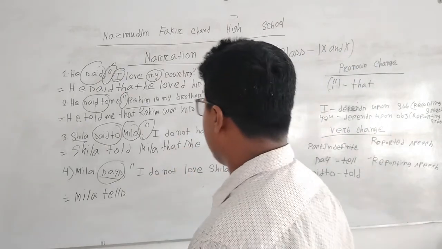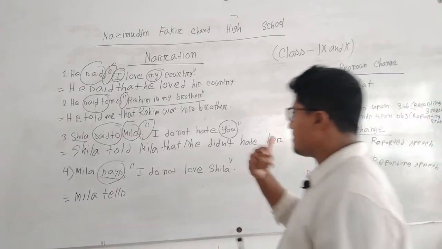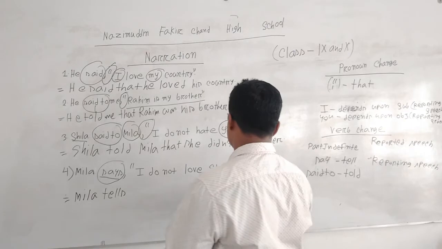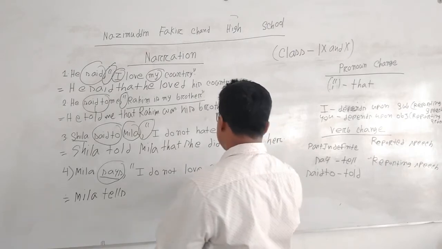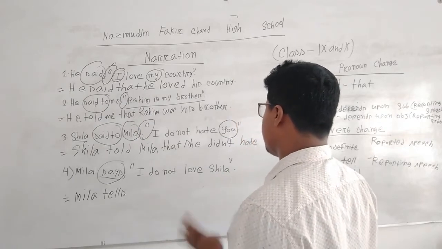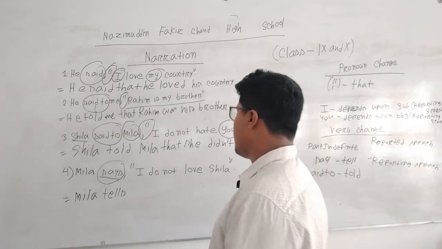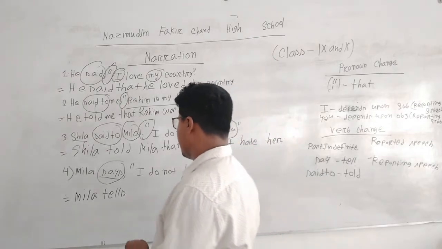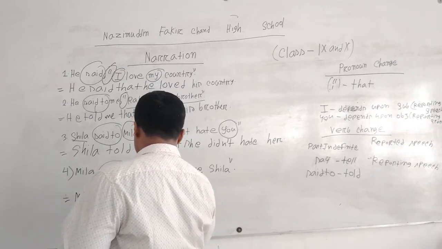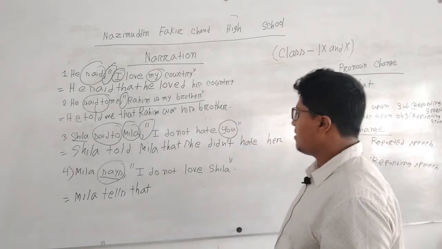So let's solve this sentence. For "Mila says" we have to write "Mila tells." After that, the quoted sentence, I mean our reported speech, is in present indefinite tense, so we have to convert it also as present indefinite tense. After omitting the inverted comma, we have to write "that."